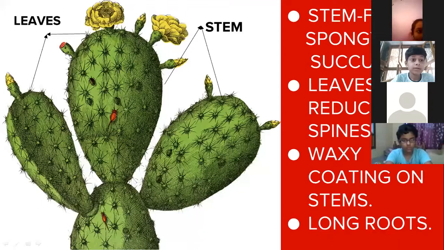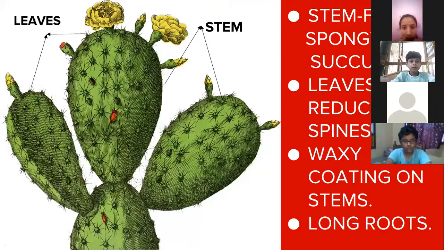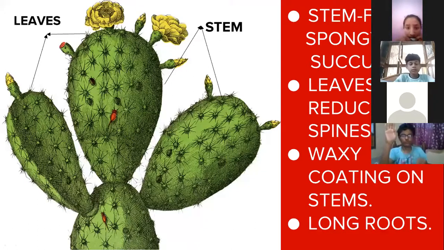But there the reason was something else. Okay, Shivansh is not going to answer, I'll only tell the answer. In aquatic plants, the leaves have waxy coating so that they do not get decayed because they are continuously exposed to water.